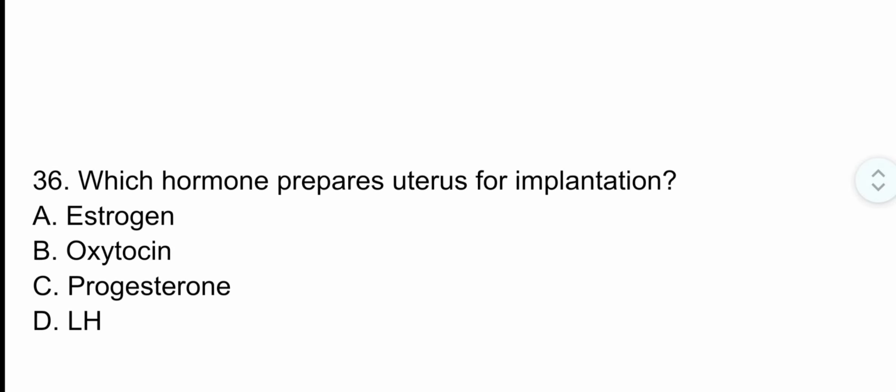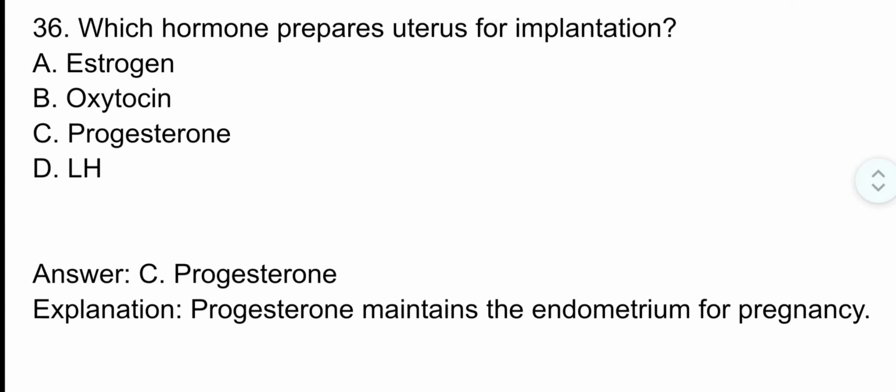Question number 36. Which hormone prepares the uterus for implantation? The correct option is option C, progesterone. Progesterone maintains the endometrium for pregnancy.